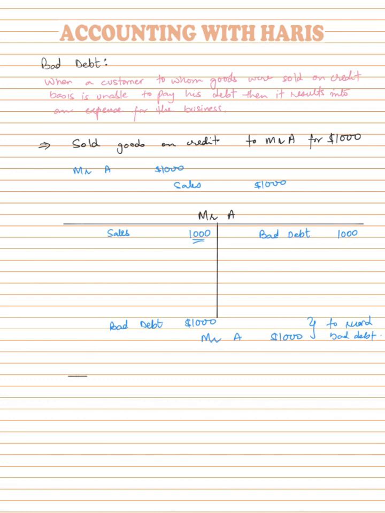All expenses get debited in the income statement. All expenses come on the debit side of the income statement, and all incomes come on the credit side.